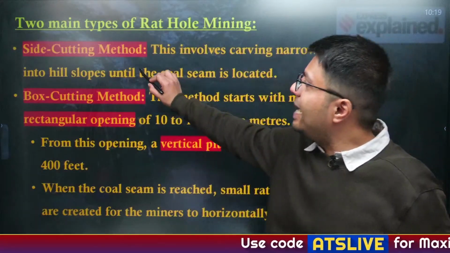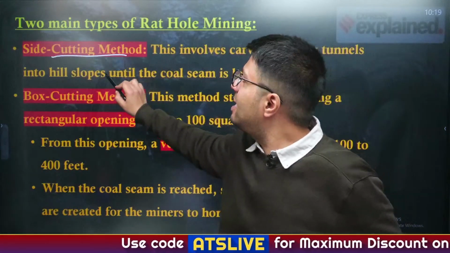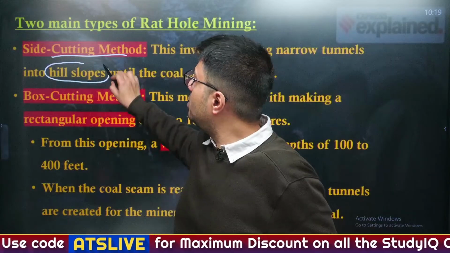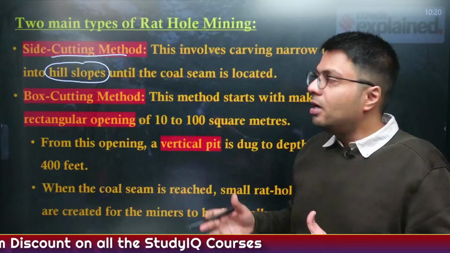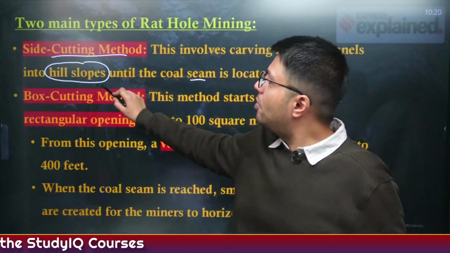Now, technically, there are two main types through which rat hole mining is done. First is called the side cutting method, which is mainly done on hill slopes, where the workers carve out a narrow rat-like hole to reach the coal seams, which are located on hill slopes.